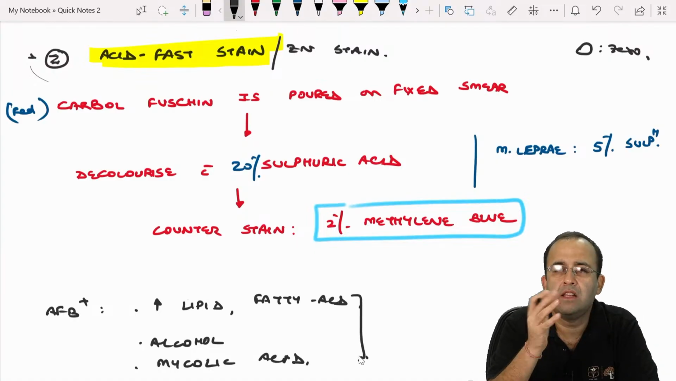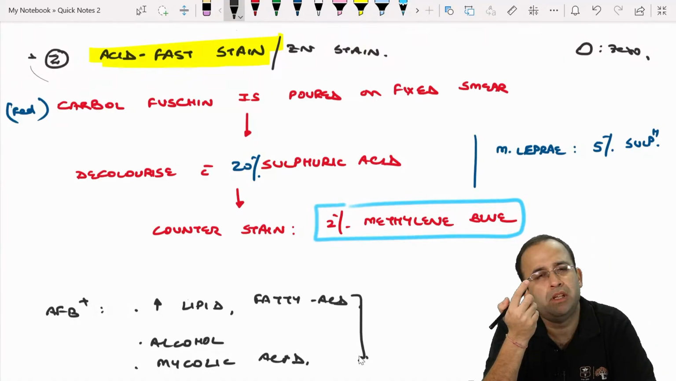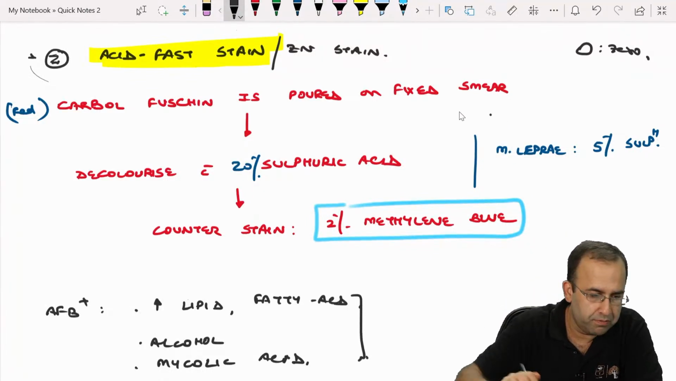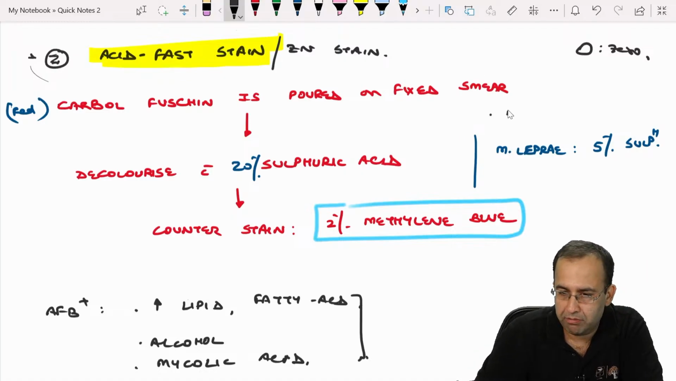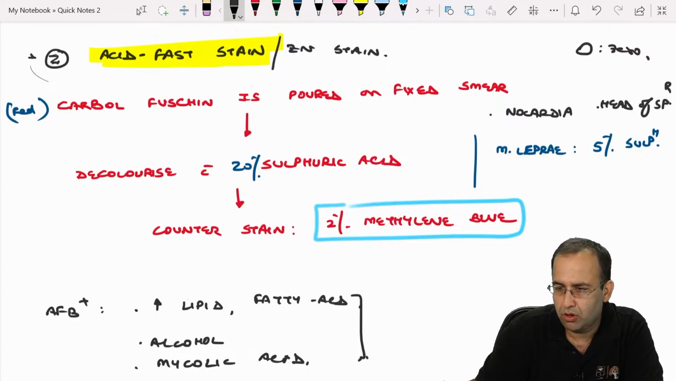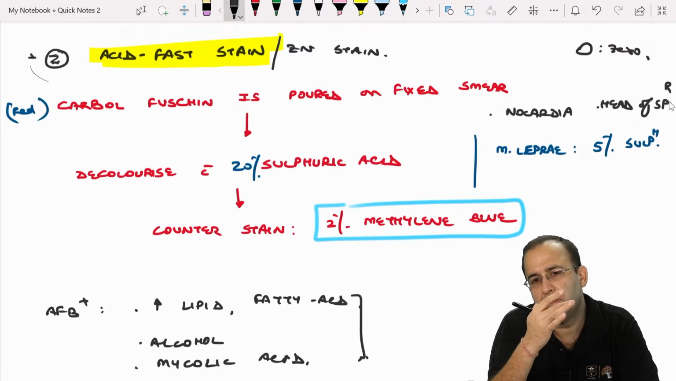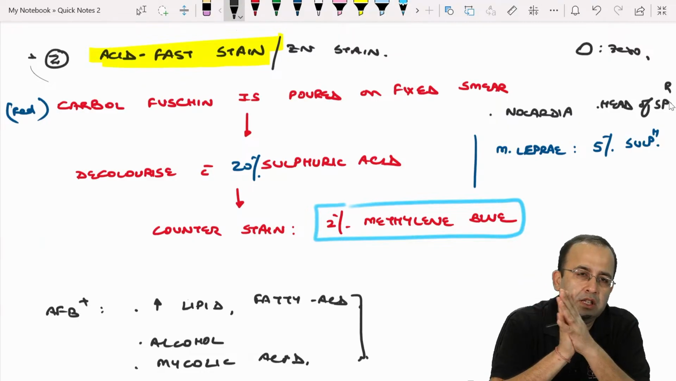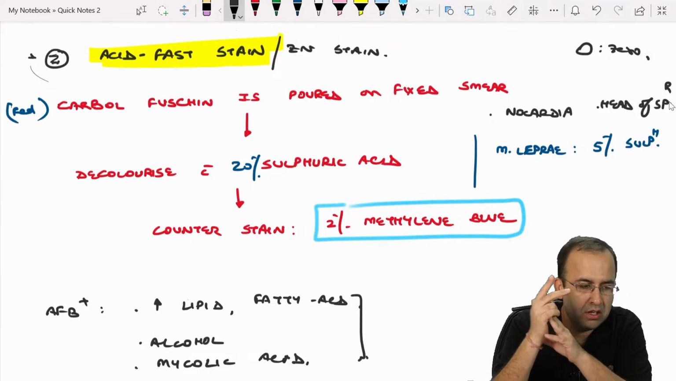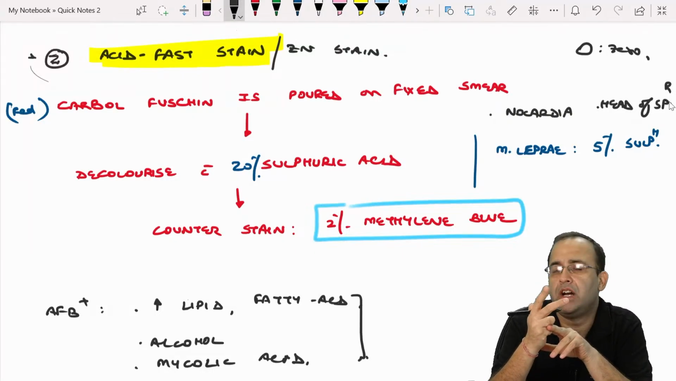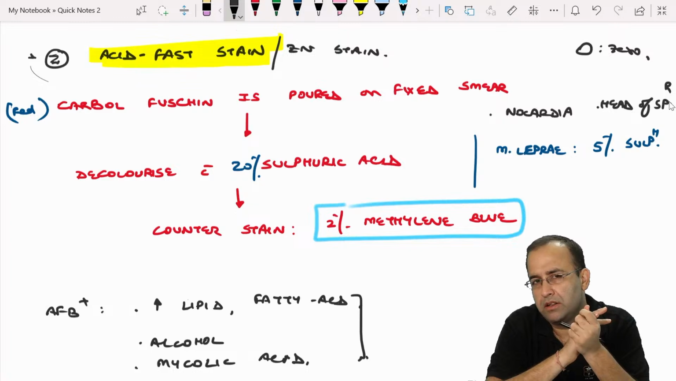So which are AFB positive? Mycobacterium TB, Mycobacterium leprae, and Nocardia. Nocardia, head of sperms, but they are also AFB positive. These three are commonly asked: Mycobacterium TB, Mycobacterium leprae, Nocardia. This was our second special stain. AFB positive organisms have higher lipid, higher fatty acid, more alcohol and mycolic acid.